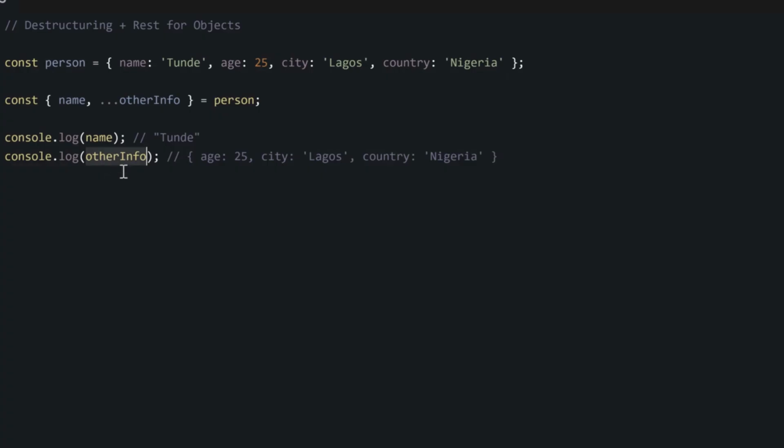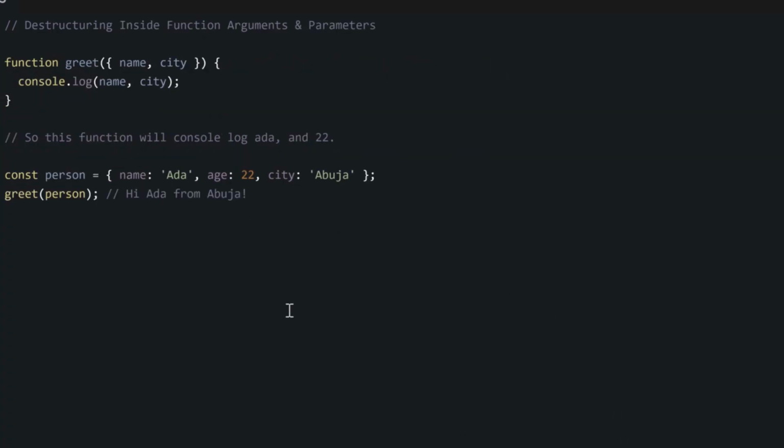We can use destructuring inside function arguments or parameters. For instance, if you write a function greet and we expect our users to pass in an object as the argument, we can quickly extract the values we need by destructuring the properties inside this function argument directly. So with this example, we have destructuring for the name and the city from our object.